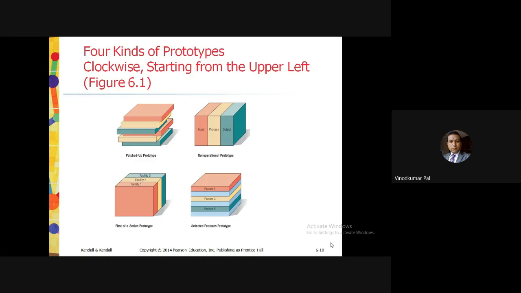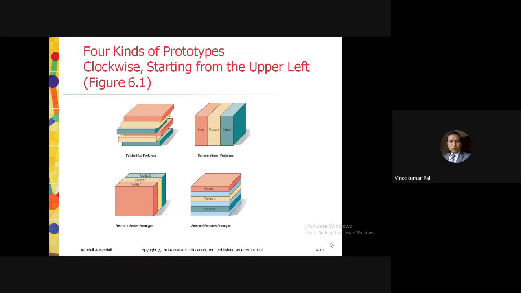Now what type of output are you going to get? Because in this non-operational prototype, whatever design we have made, we have to test that particular design. So definitely you will get some output, either it will be okay, or it will not be okay, or you are going to get some suggestions from the user or from the management side.